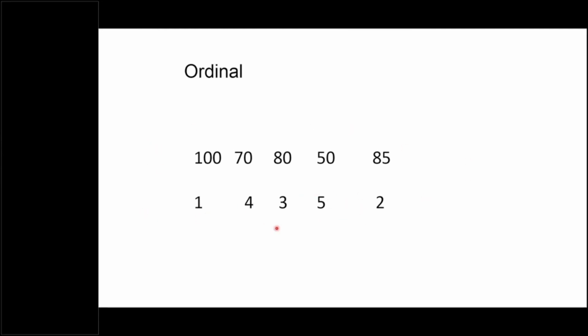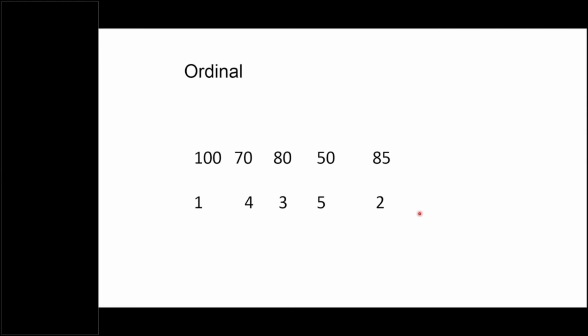So there is an order, there is a hierarchy, there is a direction. All these are interrelated, but there is no meaningful difference, and we are not supposed to find any difference because these rankings are given arbitrarily by us. So all ranking data can be considered as ordinal data.